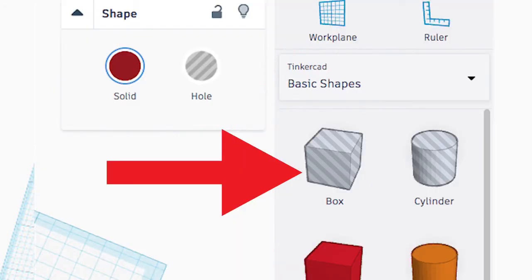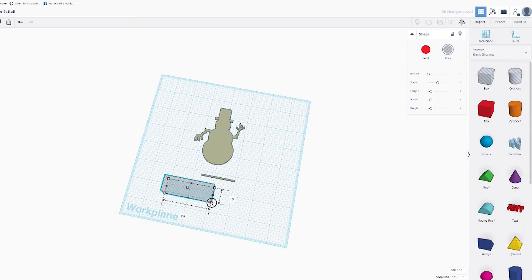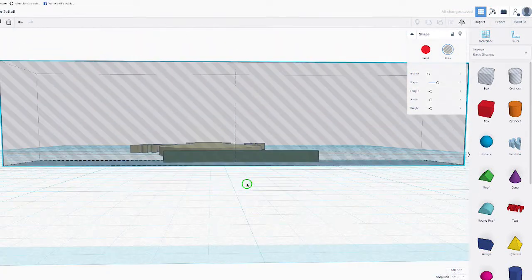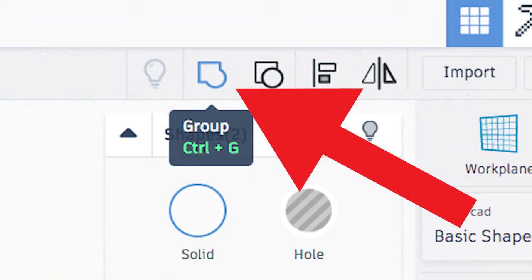So in order to get rid of it, what we can do is we can use one of TinkerCAD's pieces of geometry designated as a hole, and when we group that with our snowman, it'll eliminate anything that it's intersecting. So we click and drag to create that hole rectangle. We position it so that it's over the part of the geometry we want to delete, and then we click on Group up in the top right.